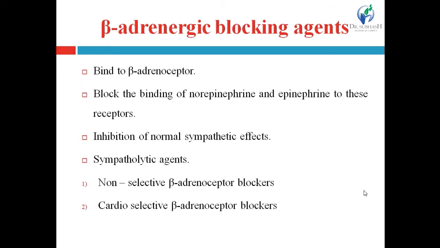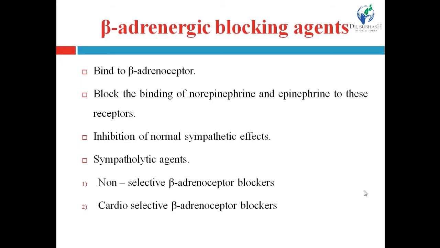Here our drug binds to the binding site of the neurotransmitter on the receptor. That's why they block this site, and now catecholamines or the neurotransmitters epinephrine and norepinephrine cannot bind with the receptor. That will lead to inhibition of normal sympathetic effects, because the neurotransmitter cannot bind with the receptor.